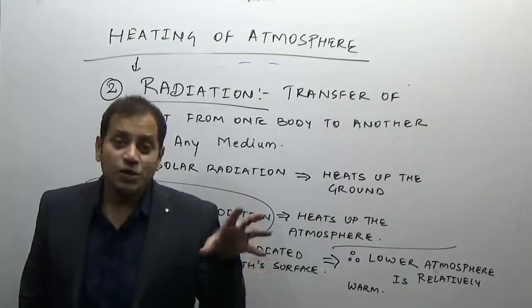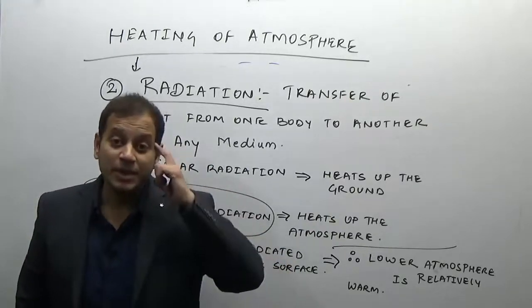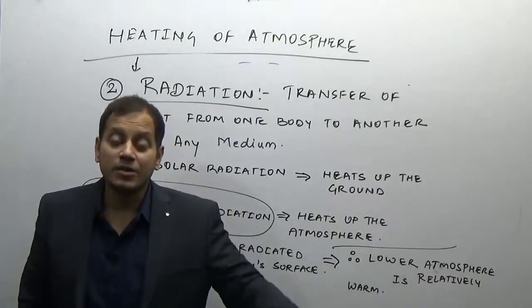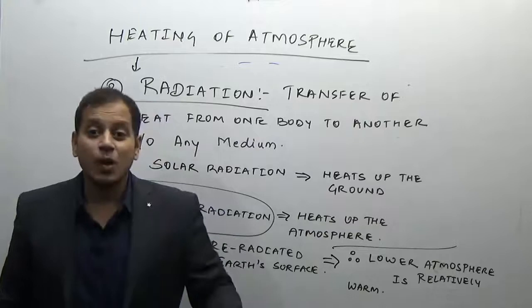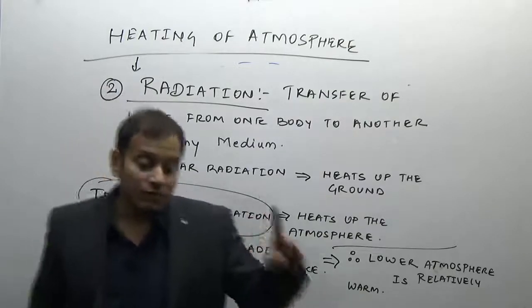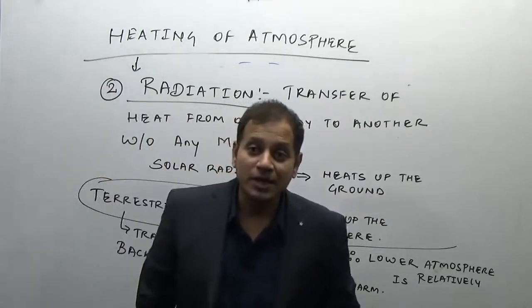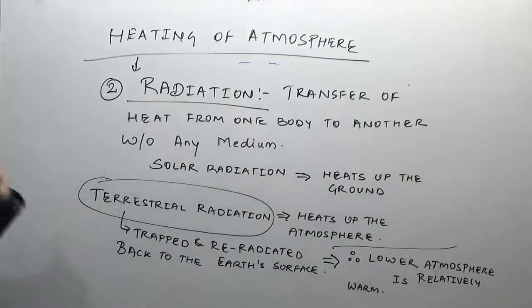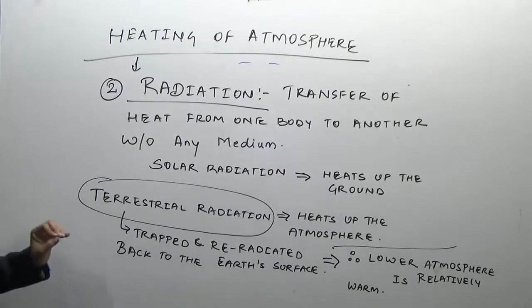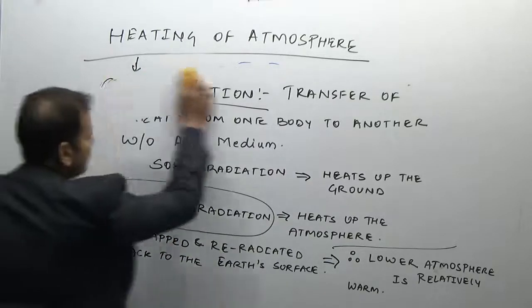Okay, so this is one of the applications. Keep it in mind. We will come to that question in the factors affecting the distribution of temperature. That is why hill stations are cold, or why there is a presence of normal lapse rate. Okay, so this is one of the factors. And the third process of heating of the atmosphere is convection.